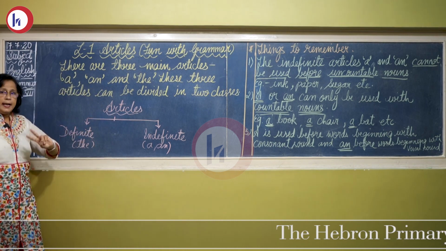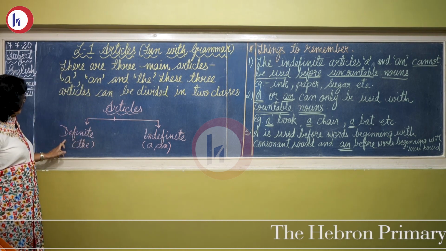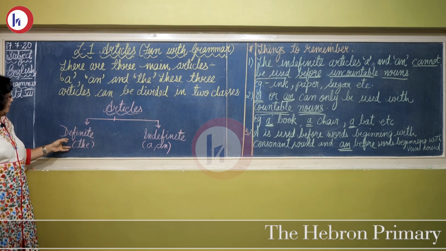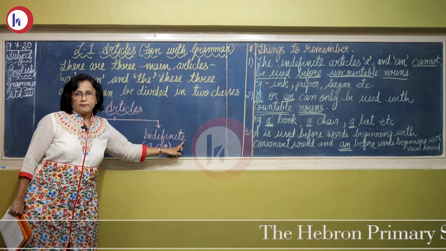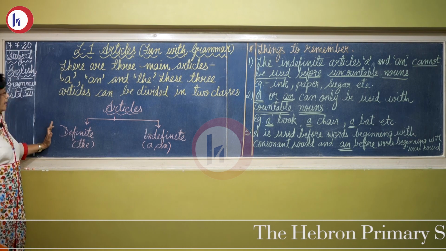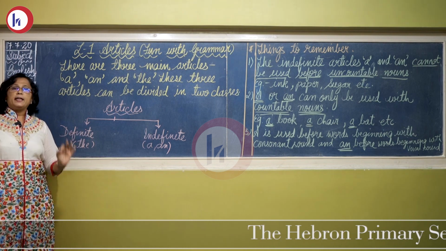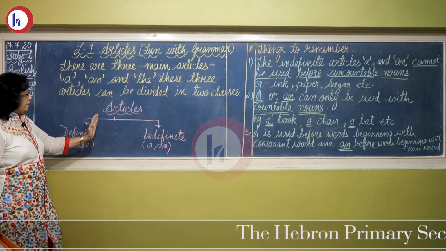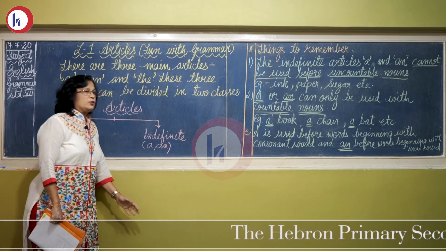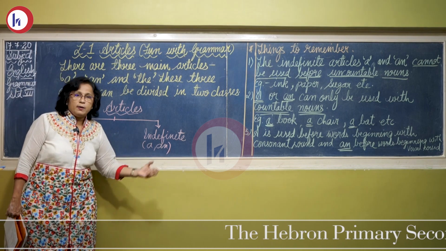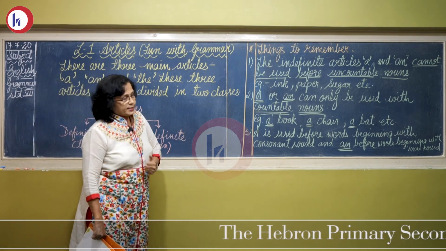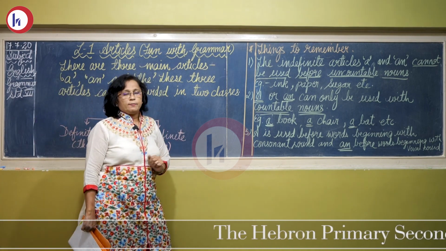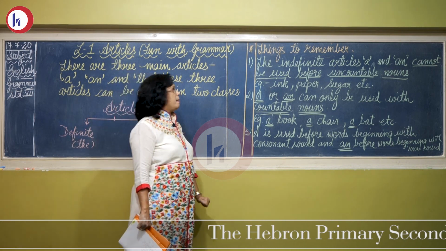First is the definite article and another is the indefinite article. Definite article we use for a particular person or thing, and indefinite article we use for consonant sound letters and for vowel sound letters.